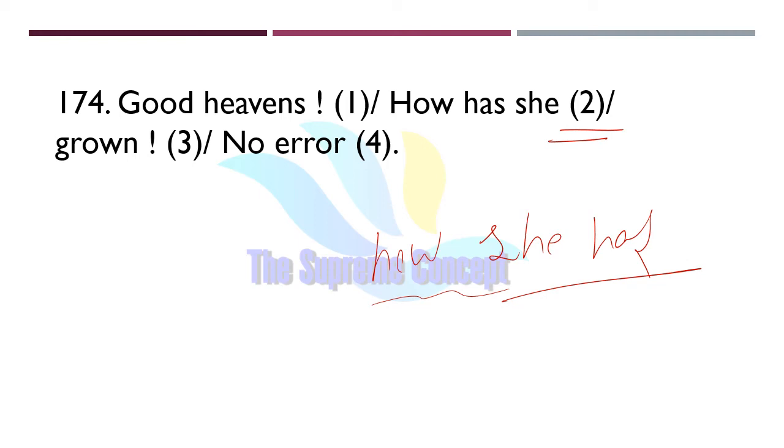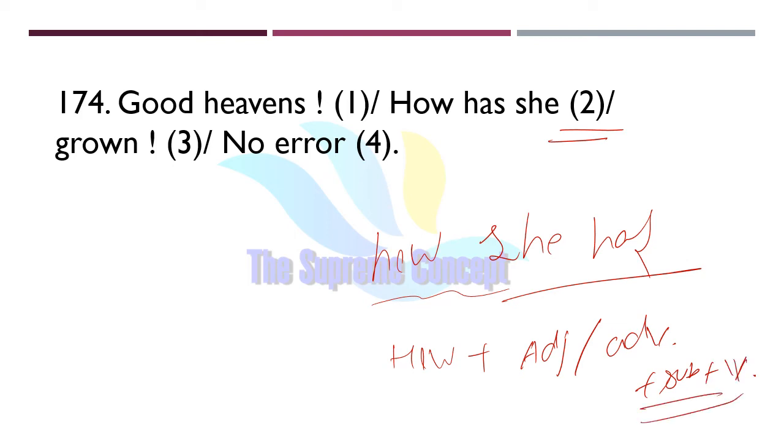This sentence is based on exclamation. That means the sentence is basically an exclamatory sentence. So basically we will use how, and then adjective or adverb, then subject, then verb. Okay, so this would be a pattern.